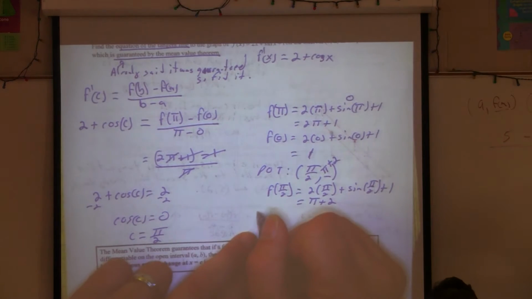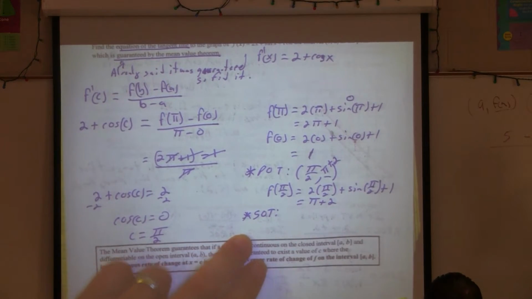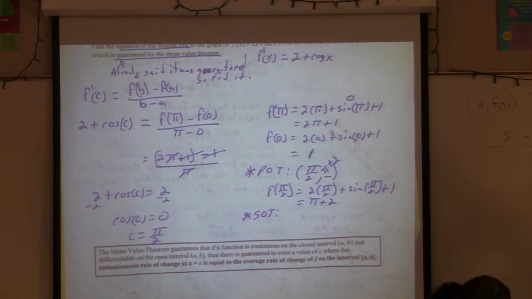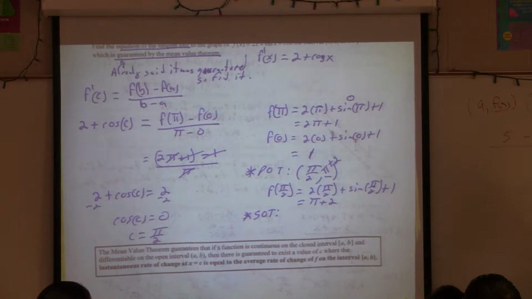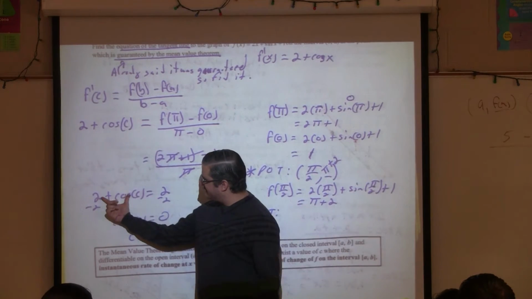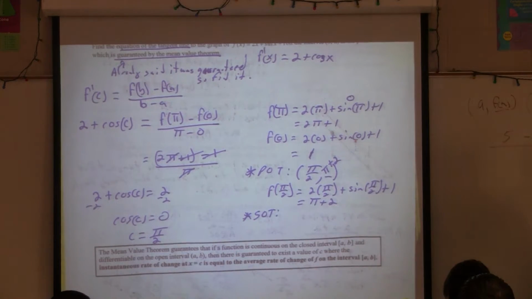Second thing we need is the slope of the tangent line. Now we have to use the derivative. You already have it. What is it? 2 plus cosine of x. The slopes are supposed to be the same, so we know that the derivative has to equal 2 at that c value. Yes, it is equal to 2.